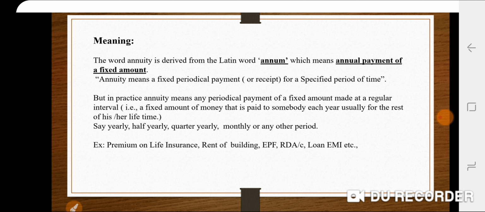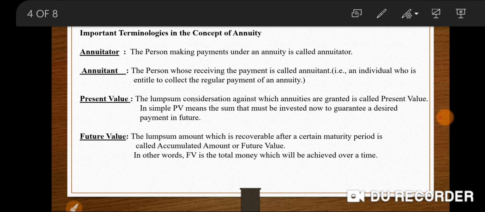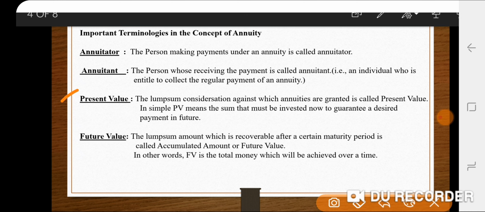Next we will move on to the important terminologies in the concept of annuity. Here we have four different terminologies: annuitor, annuitant, present value, and future value. Knowing the meaning of present and future value is very important. Before moving to that, it is most important to know who is an annuitor and who is an annuitant. An annuitor means the person who is making a payment under annuity.